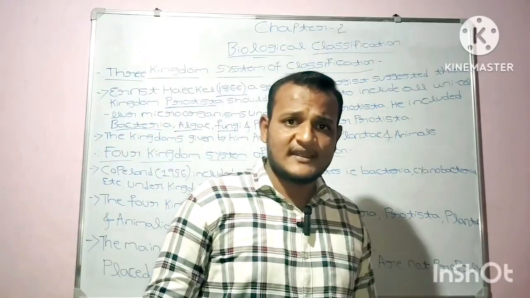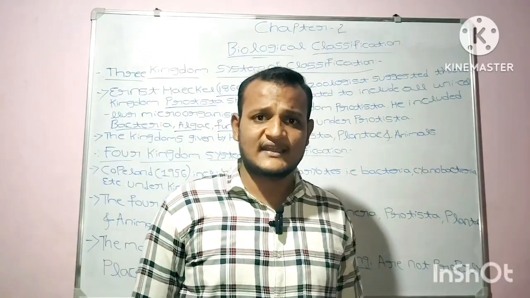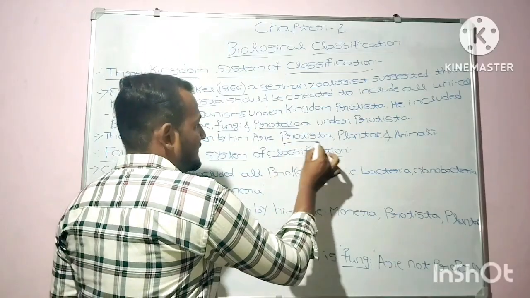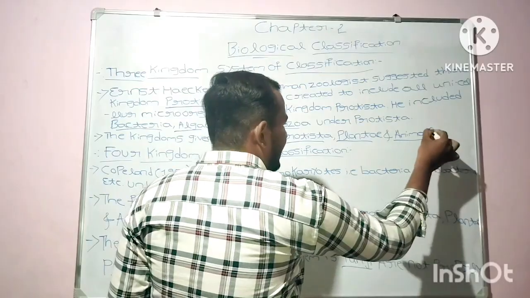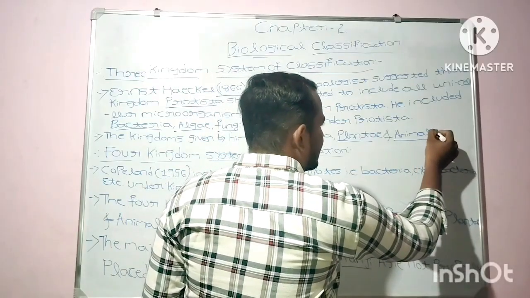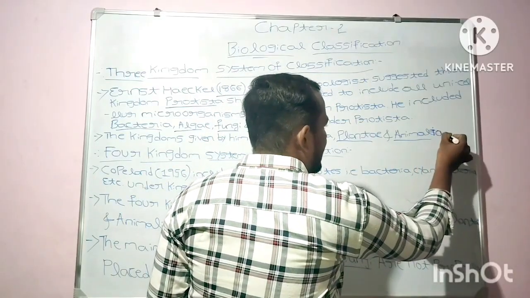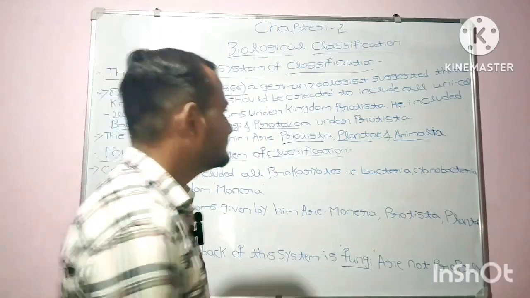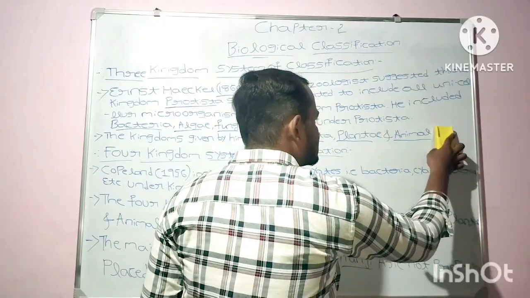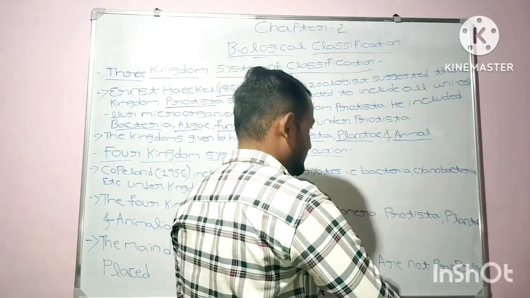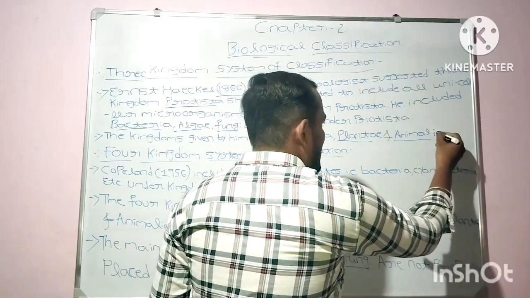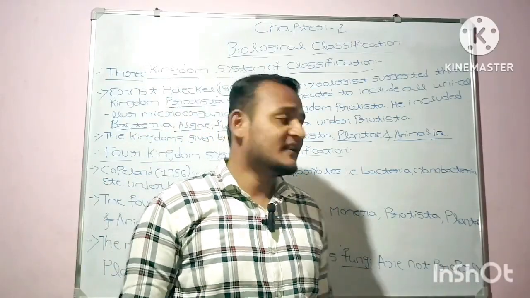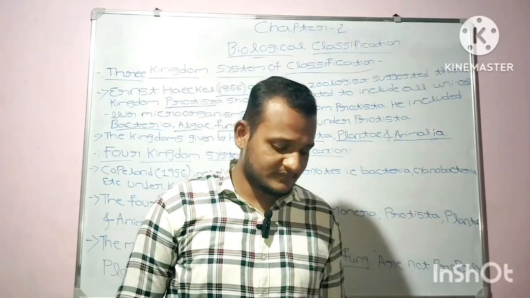The three kingdoms given by Ernest Haeckel in the year 1866 are Protista, Plantae, and Animalia.